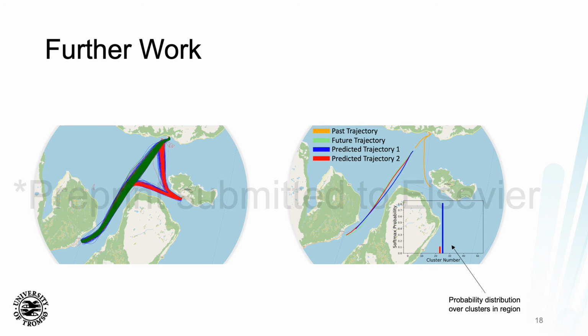Here it discovered that the most likely clusters were these blue and red clusters. For each cluster discovered, a local prediction algorithm predicts the future trajectory for that mode of behavior. So here we have 2 trajectory predictions, which both were rather successful. This has now been submitted to a journal in preprint form.